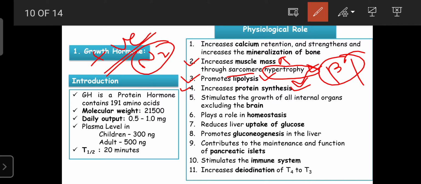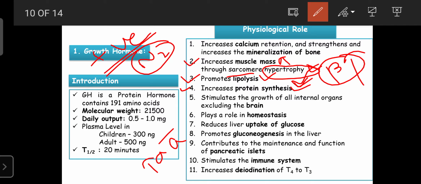On another side, the growth hormone also enhances the turnover of amino acids. It enhances the transport of amino acids from the extracellular fluid into the cell. Then with more amino acids inside the cell, the cells can utilize the amino acids and be involved in the synthesis of protein, and that protein is required for the growth and development of the body.